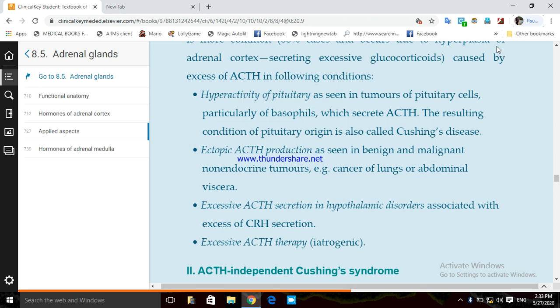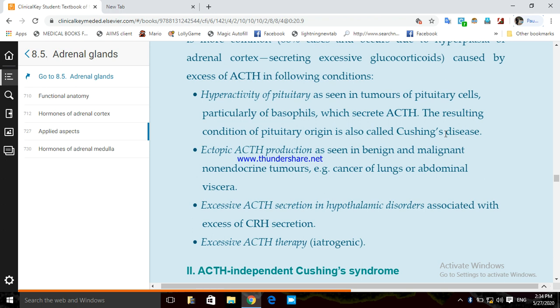Now what are the conditions? The first is hyperactivity of the pituitary. It is seen in tumors or cancer of pituitary cells, particularly the basophil cells of pituitary gland, which secrete ACTH. The resulting condition of pituitary origin is also known as Cushing's disease.